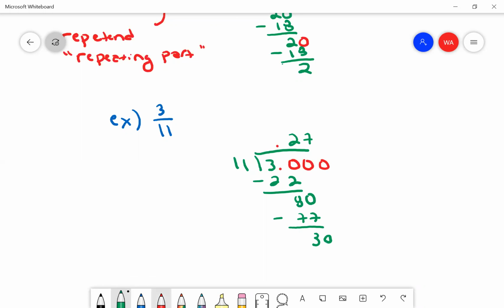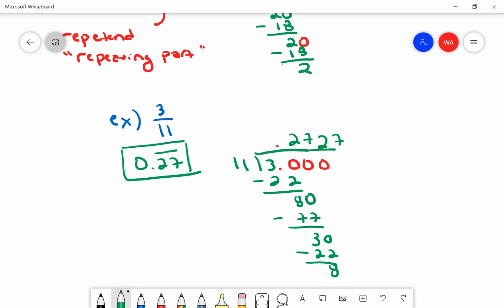which is 30. So 11 goes into, okay, actually, here we go. It's going to start repeating now because that's the first number we had, right? We had 30 to begin with. So that's going to go in 2 times, which will be 22. And then that's going to give me 8, which is going to be 80. So it's going to just start repeating 27, 27 over and over again. So I'm going to put the bar over 27 because that's the part that's repeating. There we go. All right.